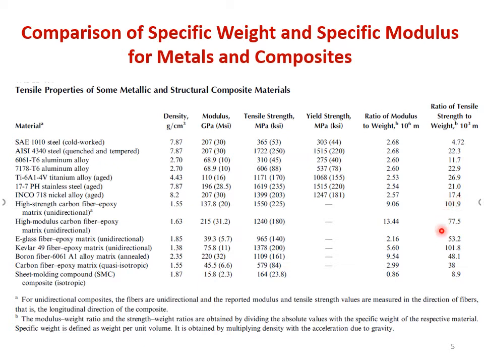So again you will appreciate that the ratio of tensile strength to weight for composites is significantly higher than that of the metals. That is, the composites will be giving either similar or better tensile strength than that of the metals, but at a much lower weight. The important thing is weight, right? And weight is an important criterion in applications such as aircraft, high performance automobile applications, right? Satellites, spacecraft. Is it okay? So now I think you will be able to appreciate why one should go for composites.